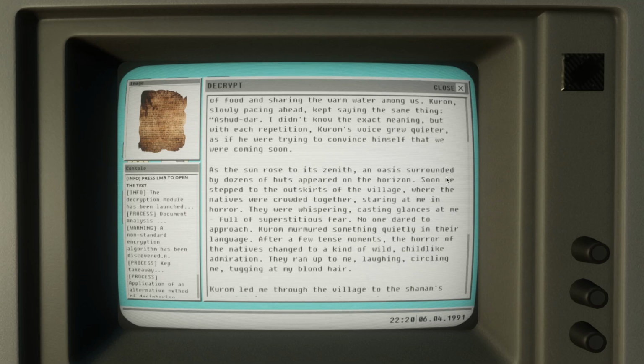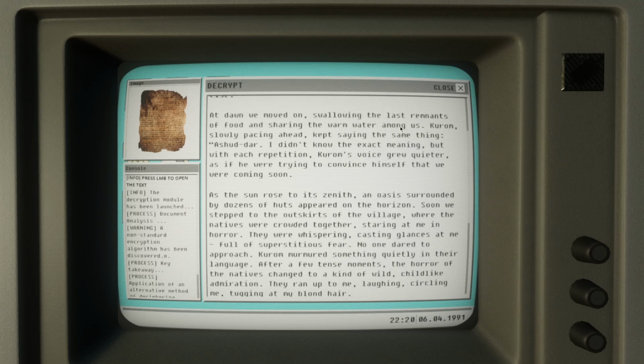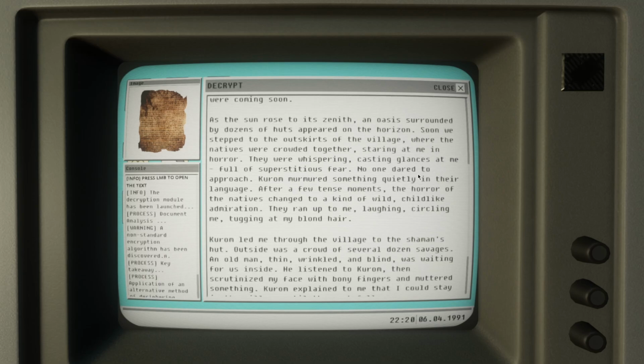At dawn, we moved on, swallowing the last remnants of food and sharing the warm water among us. Karom, slowly pacing ahead, kept saying the same thing, Ashuddar. I didn't know the exact meaning, but with each repetition, Karom's voice grew quieter, as if he were trying to convince himself that we were coming soon. As the sun rose to its zenith again,